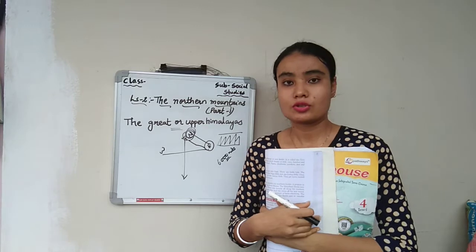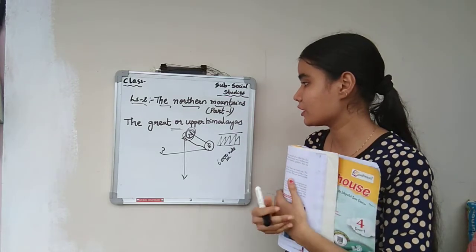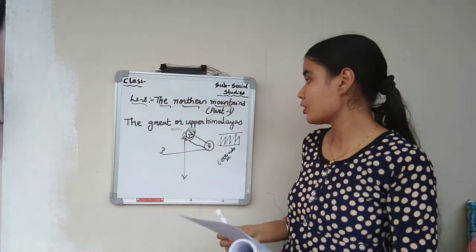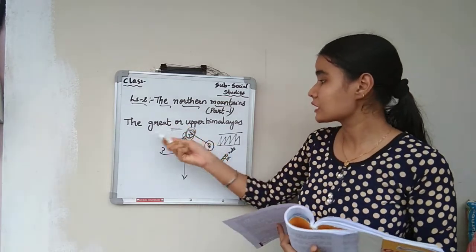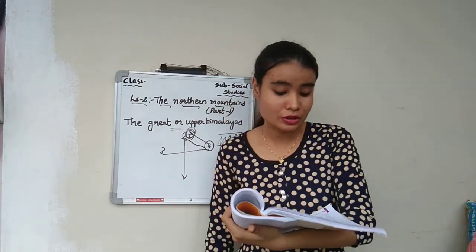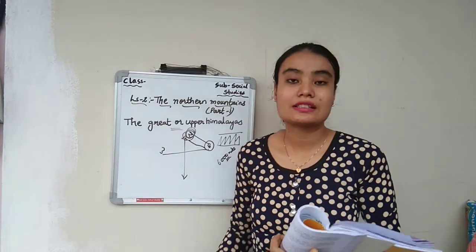Okay children, so this is the introduction of the northern mountains, and today we have learned about the first topic, that is the first phase of the northern mountain, called the Great or Upper Himalayas. In the next session I'll explain about the Lesser or Middle Himalaya, Lower Himalaya, and the Northeastern Hills.